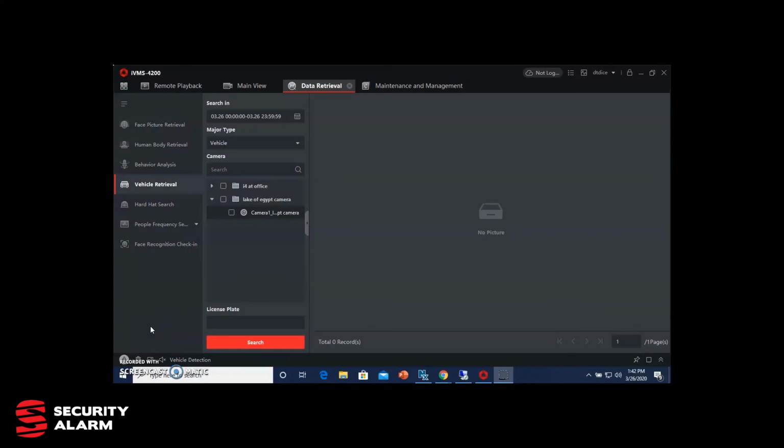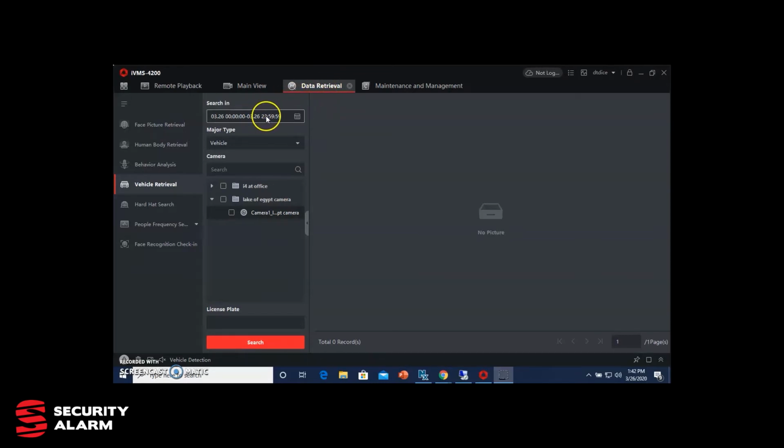All right, I wanted to do a quick demonstration today of the license plate camera and how we interact with that through the IVMS 4200 software. So the first thing I'm going to do is open up this data retrieval section in the software.